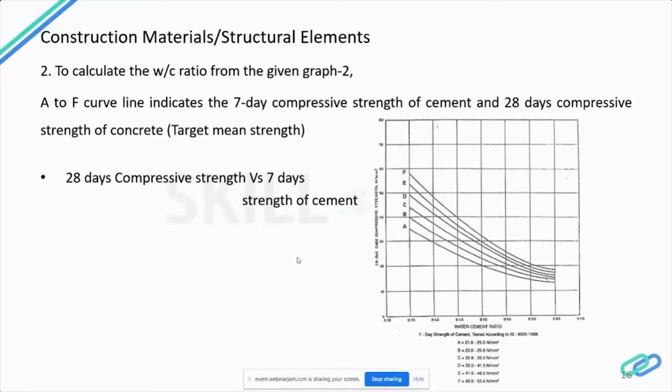This is a second graph. Here also we will get a water cement ratio value. And this A to F curve line indicates the 7-day compressive strength of cement, and the 28-day compressive strength is the target mean strength which we have calculated earlier. So you will understand more clearly when I go through the example.